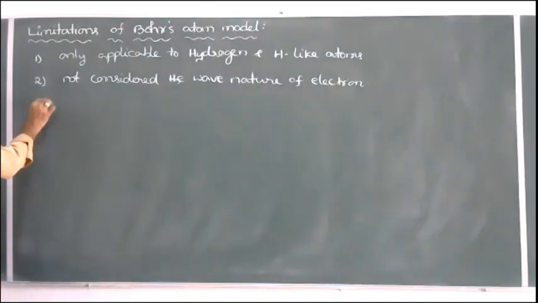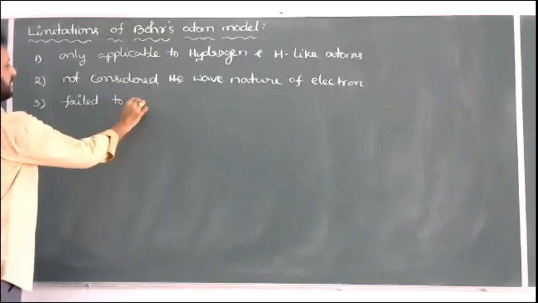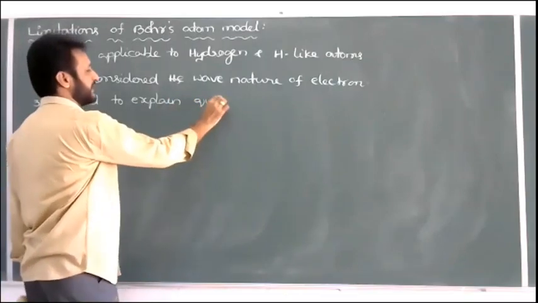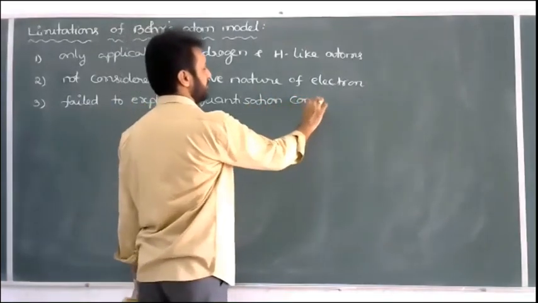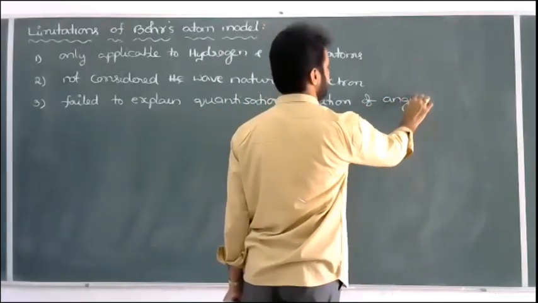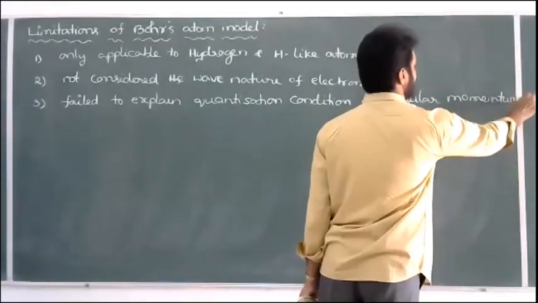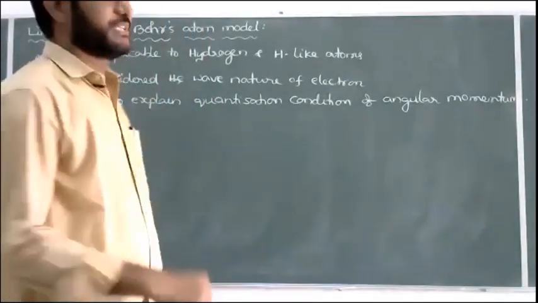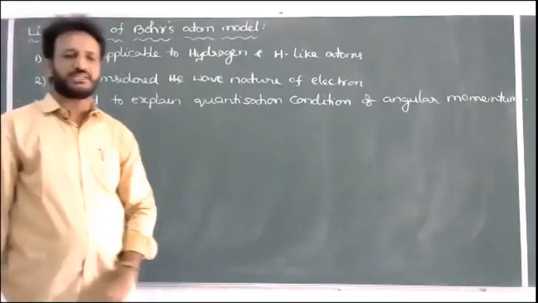And one more, Bohr's model failed to explain the quantization condition of angular momentum, which is also called the second postulate. Bohr proposed it, but that postulate was later explained by de Broglie. That's why it is one of the drawbacks. He was able to propose it, but unable to explain the quantization condition of angular momentum.